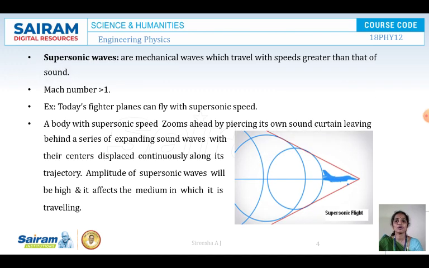Now next is supersonic waves. Supersonic waves are the mechanical waves which travel at speeds greater than that of a sound. As I told you, Mach number is a ratio of object speed to the speed of the sound in air.